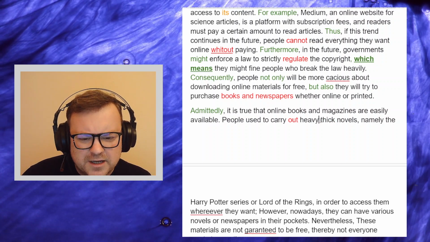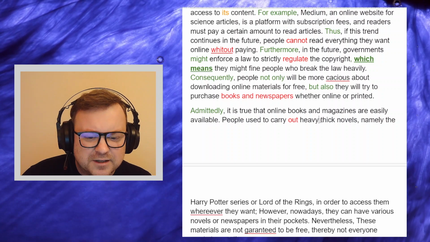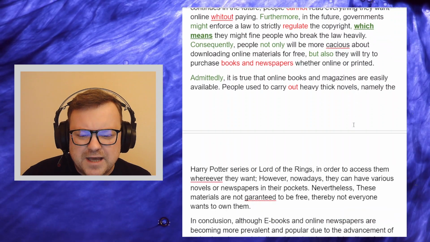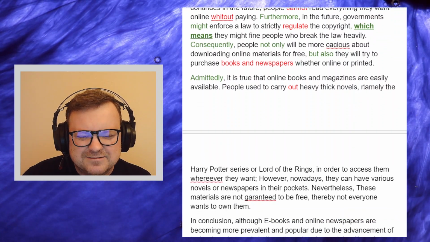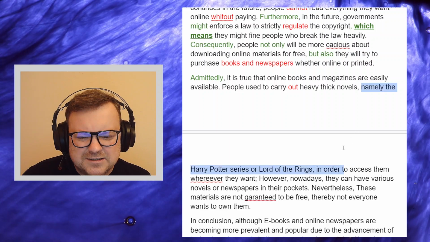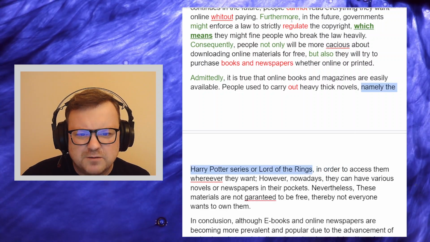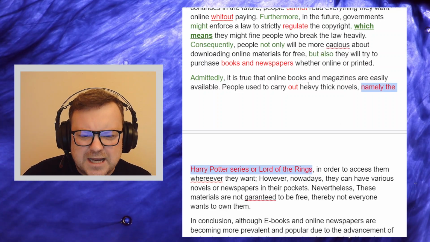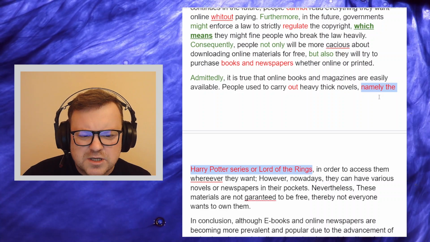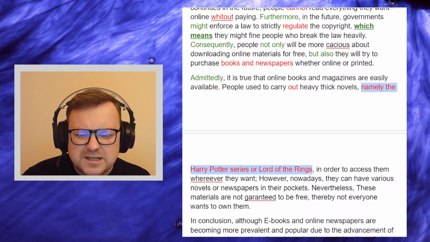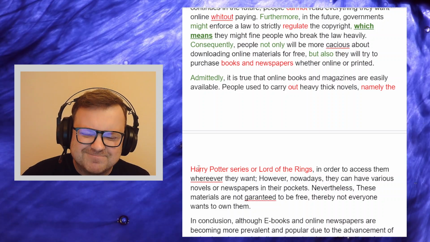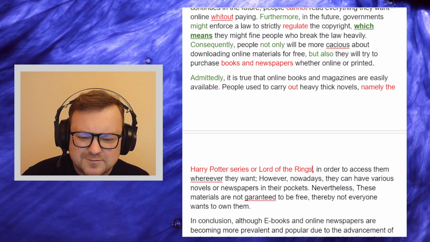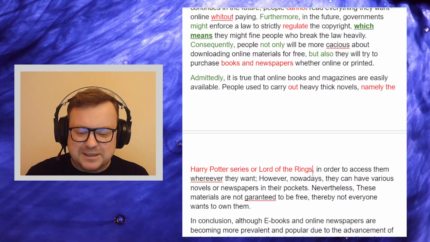Should be a comma there, heavy, or maybe an and, heavy and thick novels, or just heavy novels or thick novels. Namely the Harry Potter. It seems like just a strange example here. People used to carry out heavy, thick novels, namely the Harry Potter series. Is it really? I don't know if that's namely. Yeah, I don't know. Seems like a strange choice.